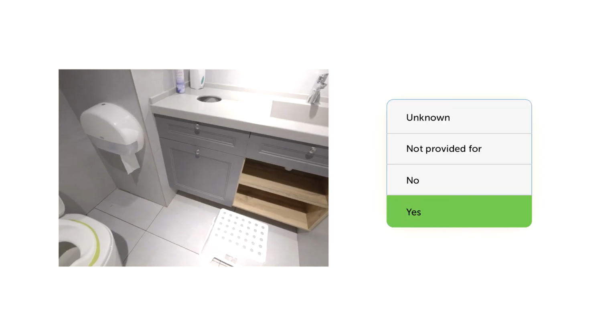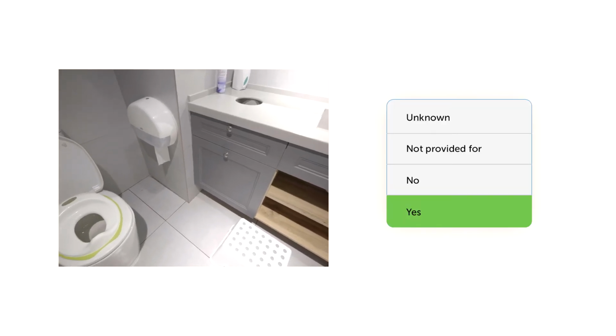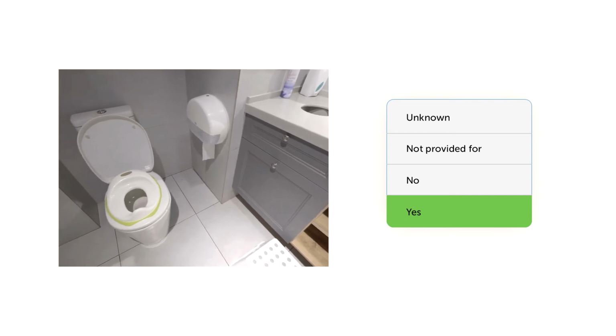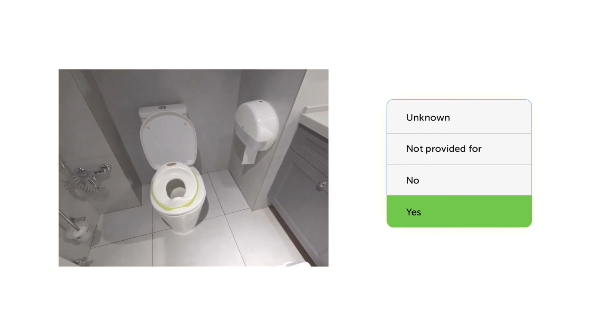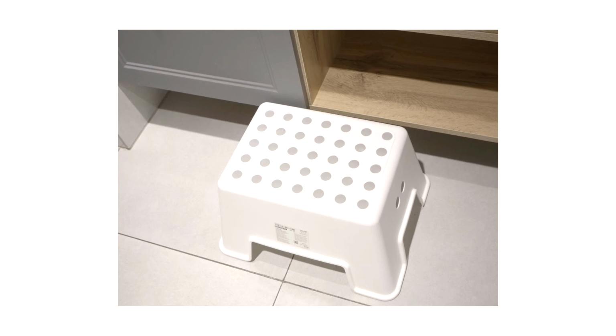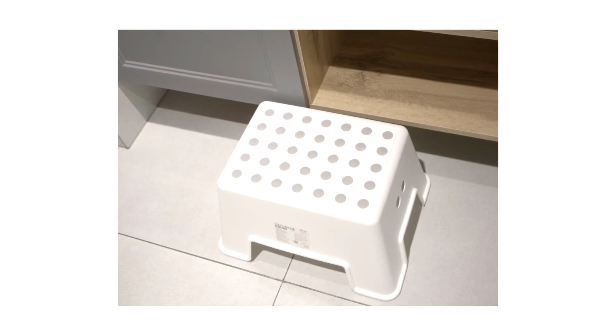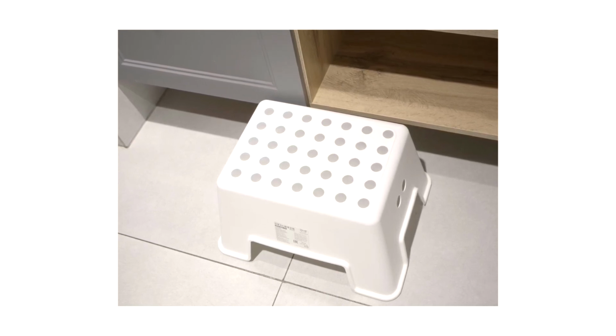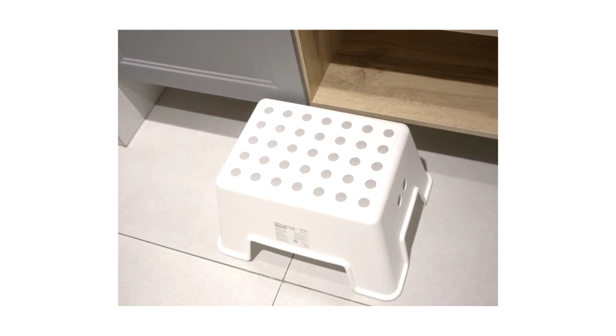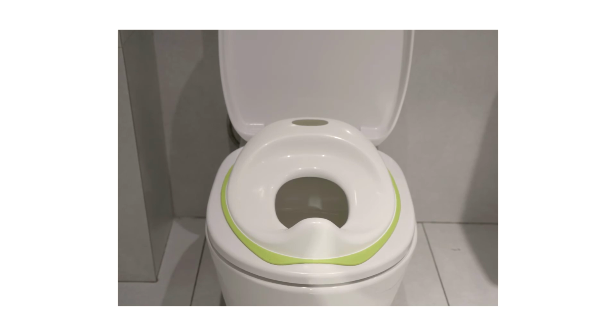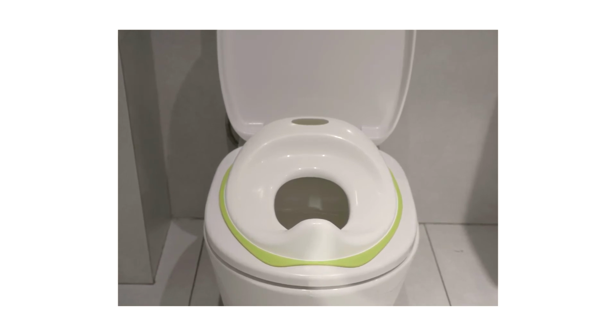Availability of sanitary appliances. You answer yes to this question if the sanitary facility is designed in compliance with the child's parameters. Firstly, there should be a special children's stool or a kid's step stool on which a child can stand to reach the wash basin or toilet bowl. Secondly, there should be a separate children's toilet or a children's seat for a standard toilet.